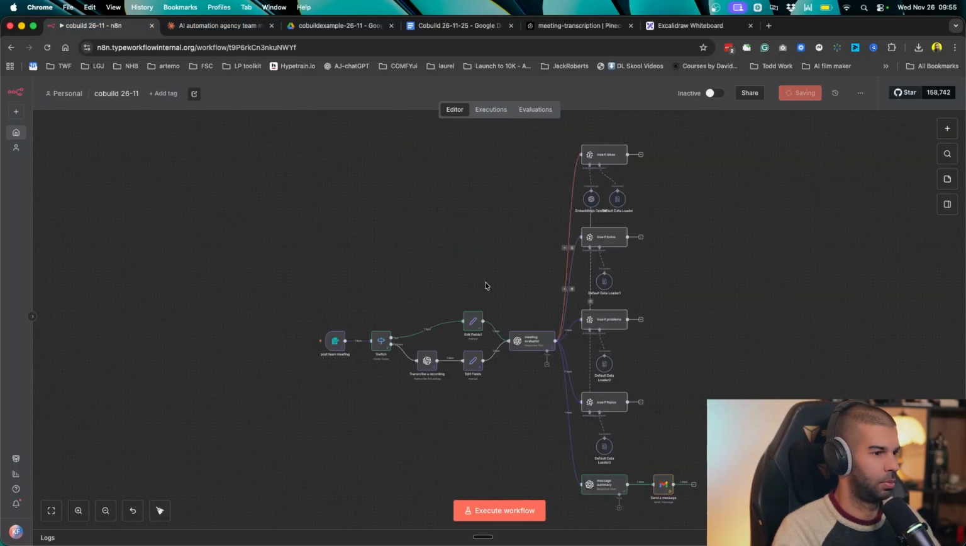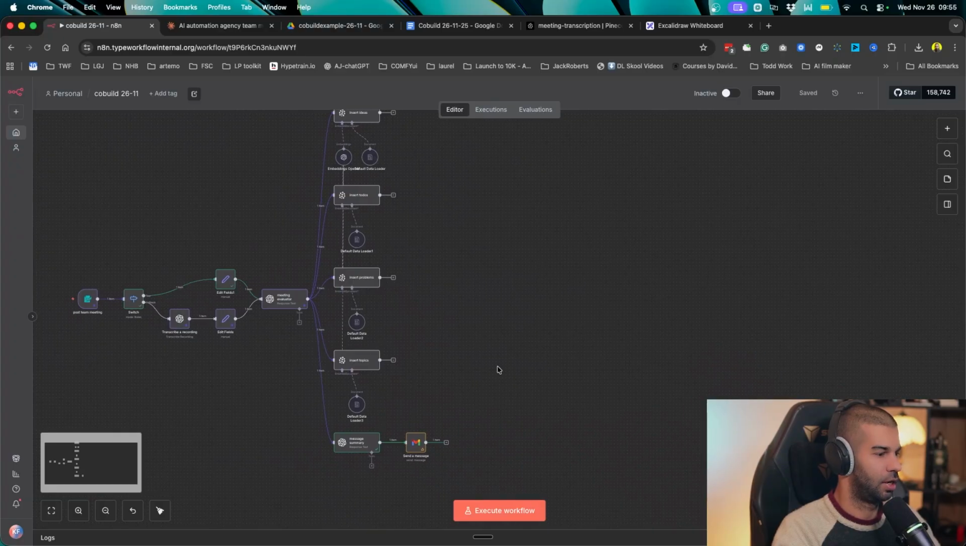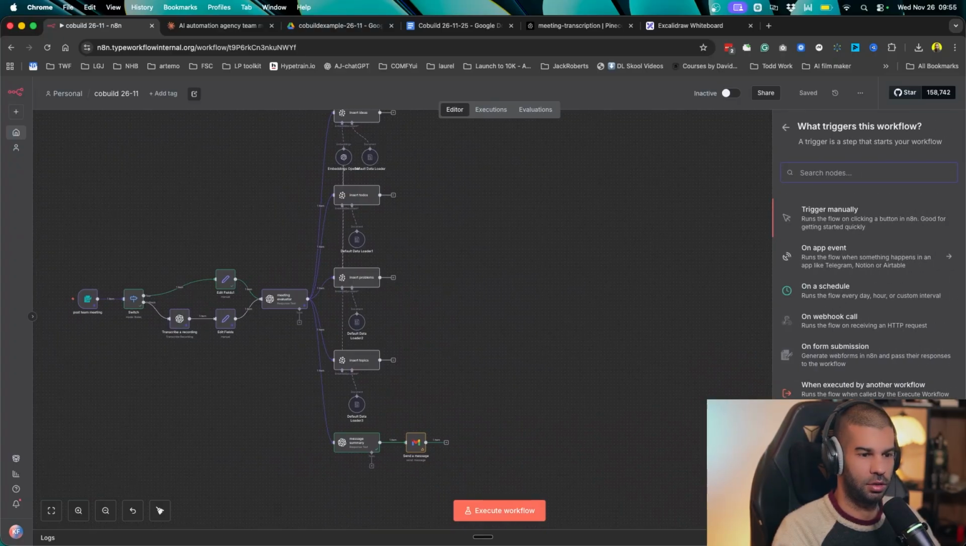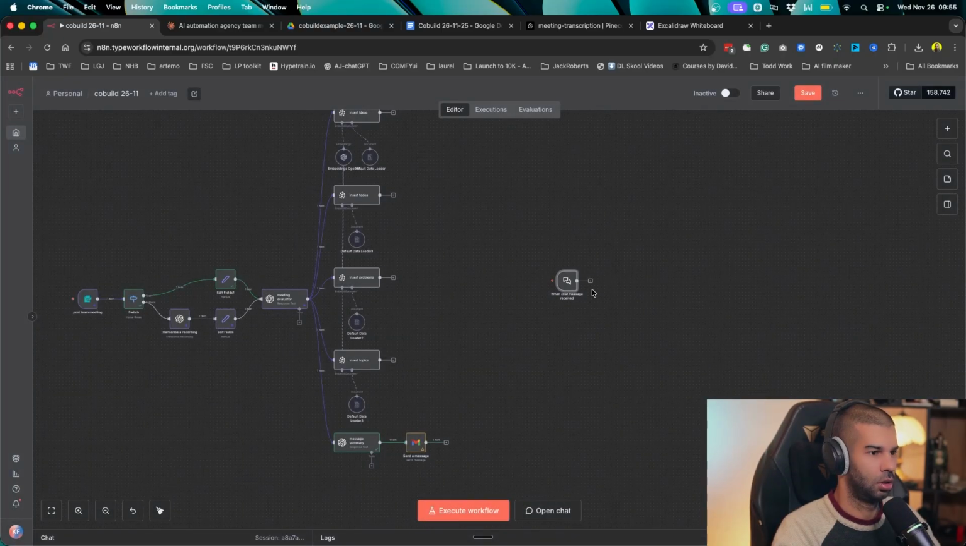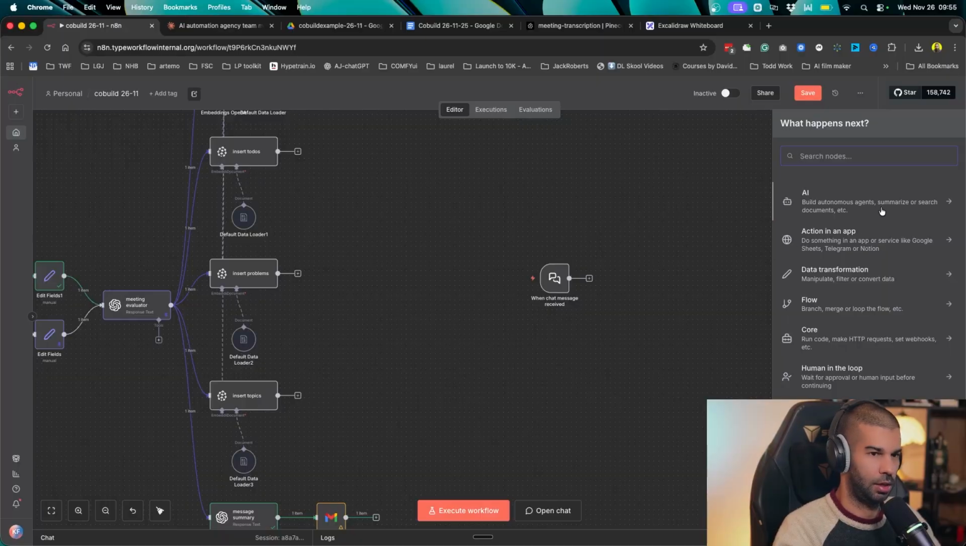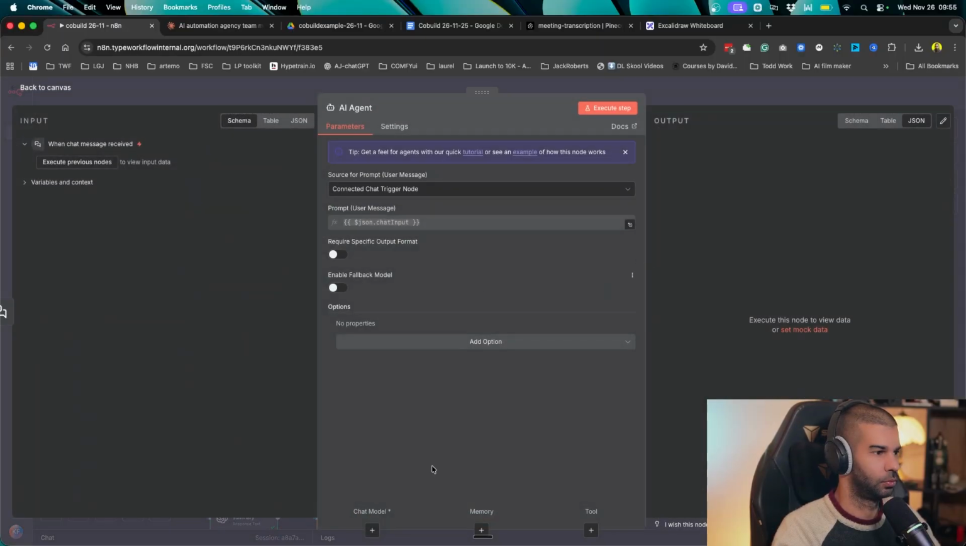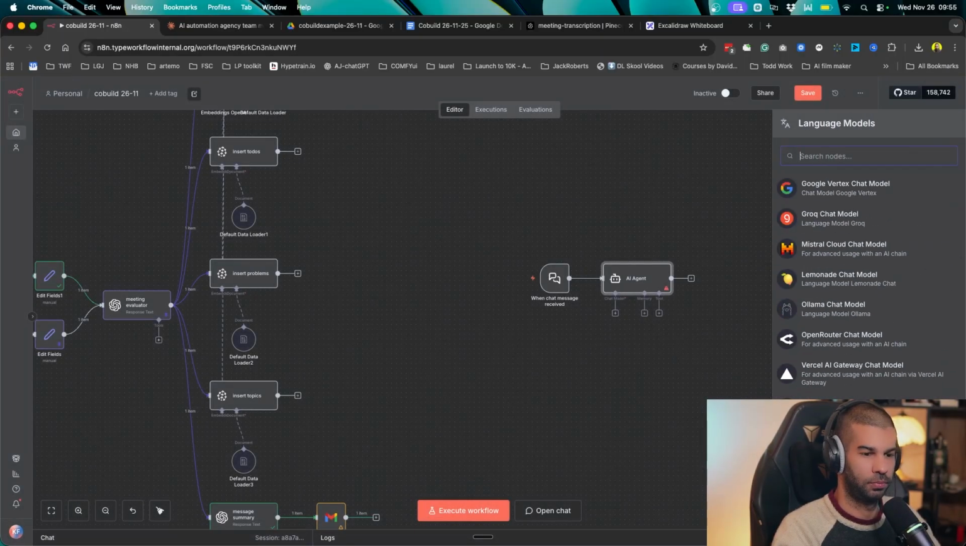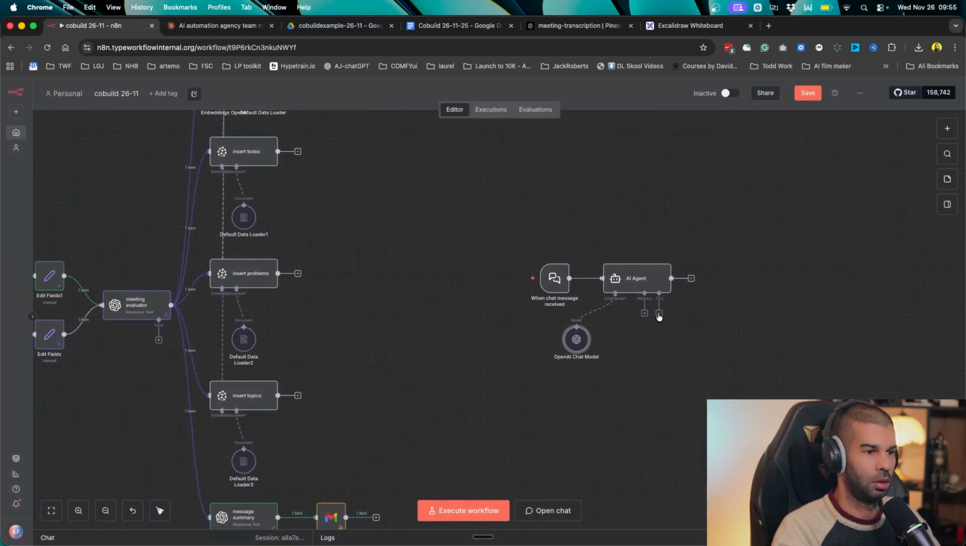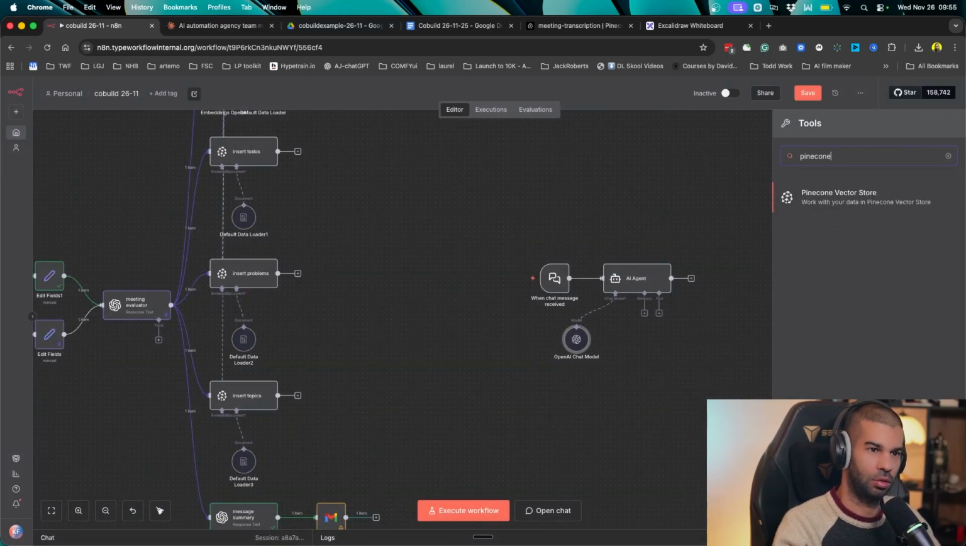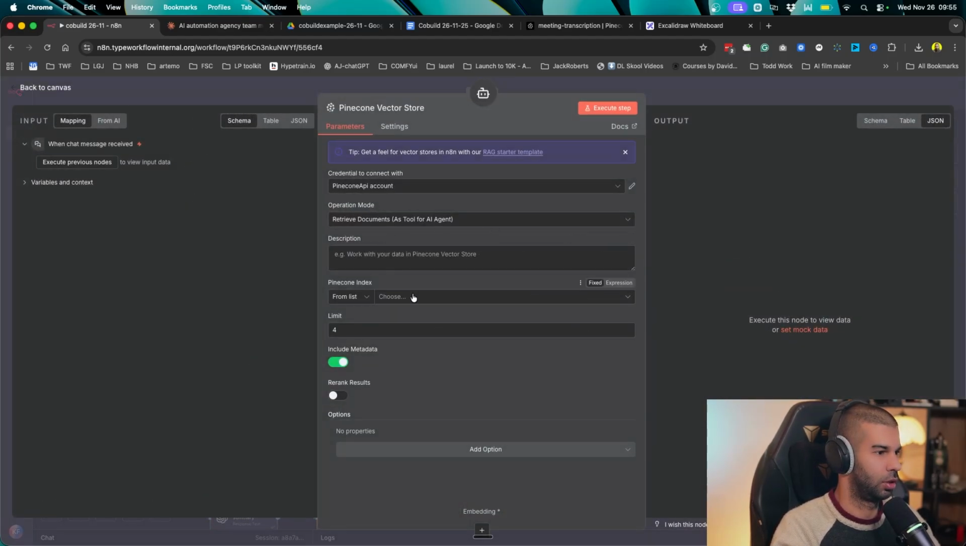Let's tidy this up. If we wanted to then have a chat with our data, we could add another trigger on chat message. We connect this to an AI agent right here. We need to give it a chat model, so let's use OpenAI. We need to give it access to Pinecone right here, vector store. So we choose our index, which was called meeting transcription. It's a small number, so let's pull 10. We need to include metadata.